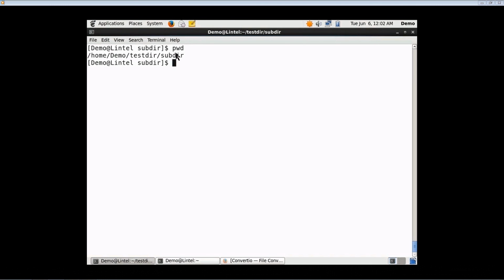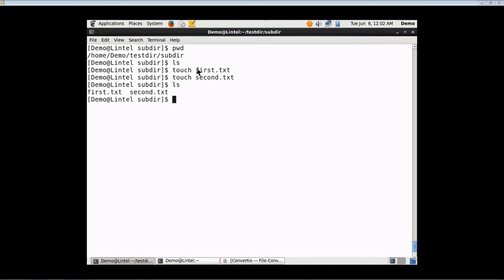So, we are listing the present working directory. We are placed in demo, test dir and sub dir. By typing the ls command, it does not show anything, which means there are no files in sub dir. I am creating a file first.txt, and another file second.txt. As I said, the touch command can be used to create files, they are empty files.